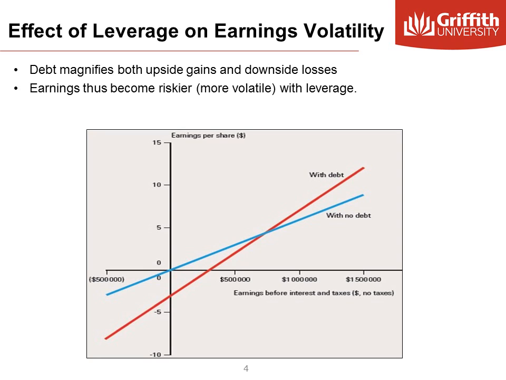And this is the graph which shows that above the break-even point, where the two lines cross, financial leverage is actually improving the returns to shareholders. So we see the red line is above the blue line on the right-hand side of the crossover. But below the break-even point, financial leverage, or introducing debt, has its disadvantages to shareholders as it reduces the earnings per share. That is to the left of the crossover point